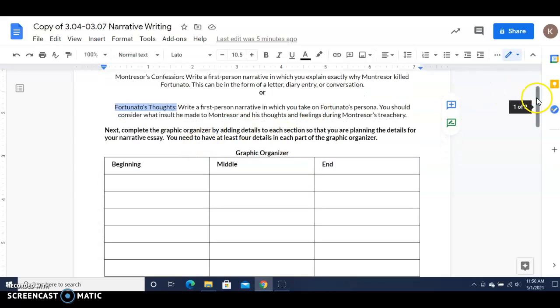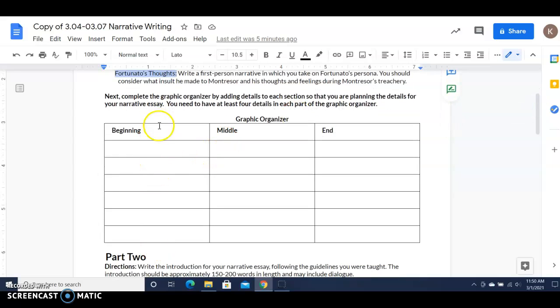So you need to fill in these boxes. This is going to be what's happening at the beginning of your story: where's the setting, what's the time frame, what characters are involved. This is going to be the middle of your story. This is where you develop your conflict, the problem. It gets to its most exciting point and you wonder what's going to happen.